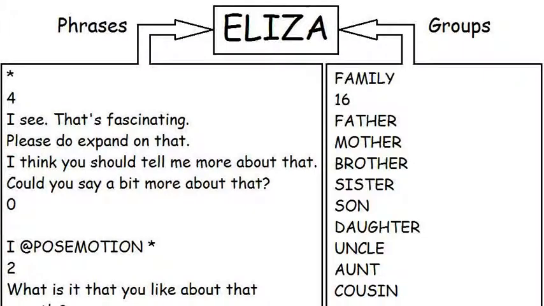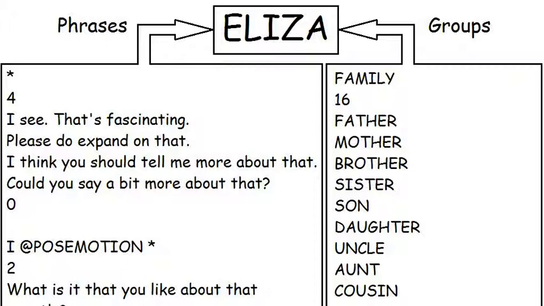Unlike the phrases, you don't need to create a group file if you don't want to, but if you don't, then you can't include any groups in your trigger phrases. ELIZA itself takes one or both of these files and uses them to interpret the input sentences from the user, producing what is, with luck, an intelligent reply. And these phrases do indeed need interpreting.